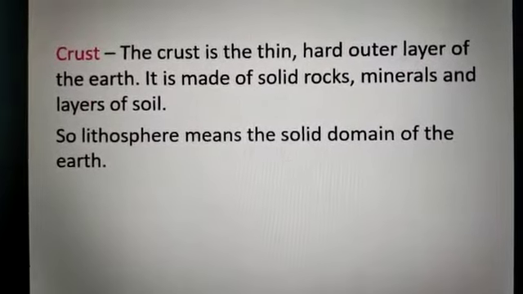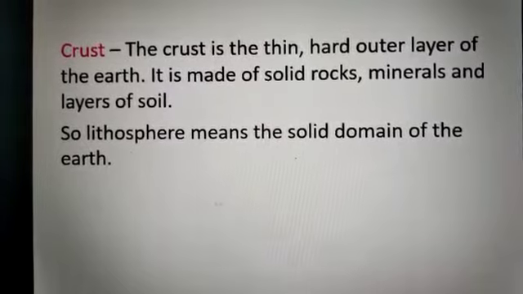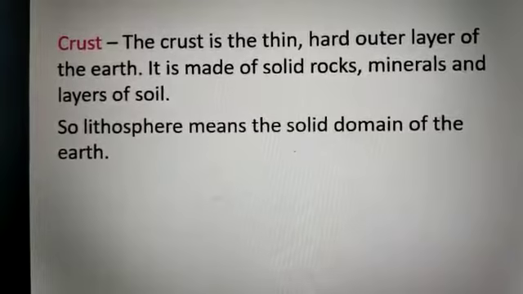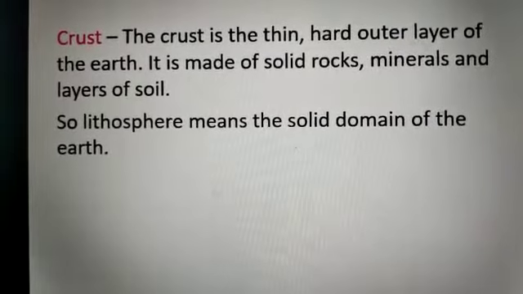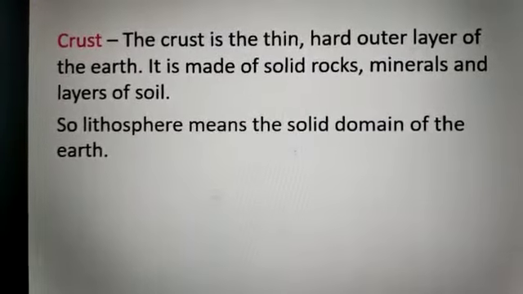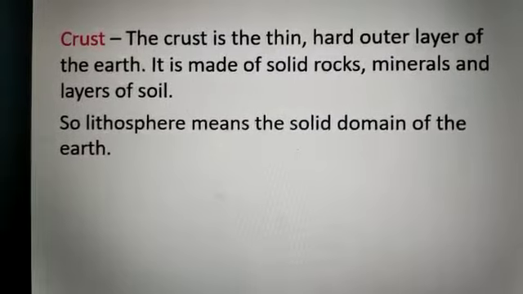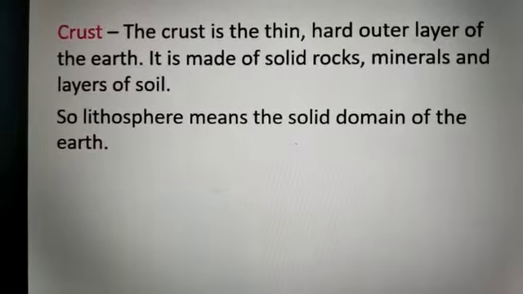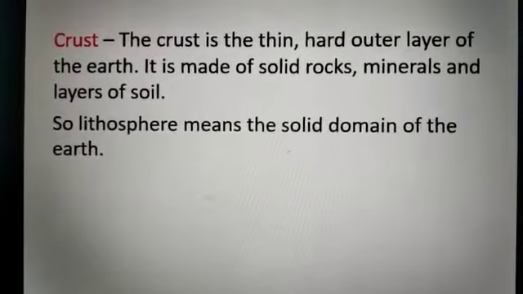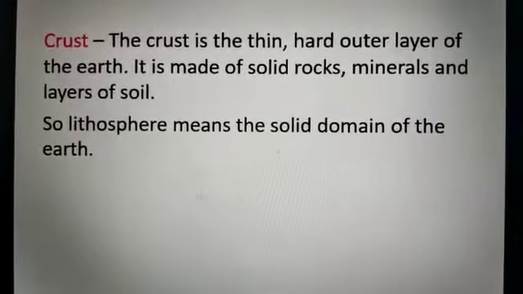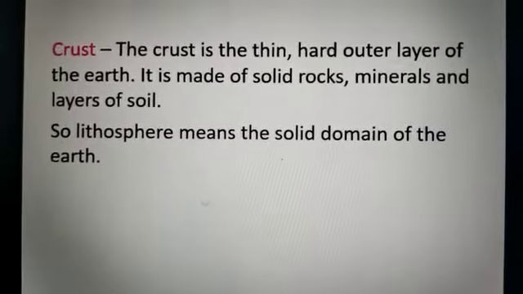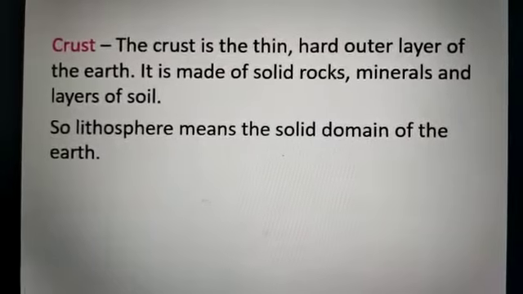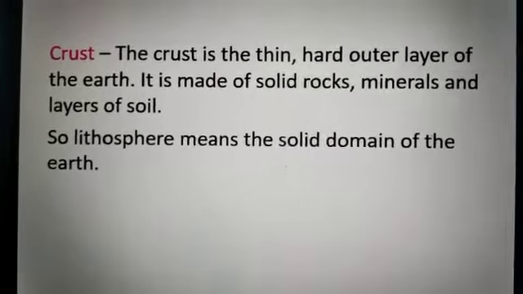And the outer part, the crust, is the thin, hard outer layer of the earth. It is made of solid rocks, minerals and layers of soil. So students, it is clear to you that lithosphere means the solid domain of the earth. I have told you there are 4 domains. What are the domains? Lithosphere, hydrosphere, atmosphere and biosphere. So lithosphere means the solid part, the solid domain of the earth. So lithosphere is clear to you.